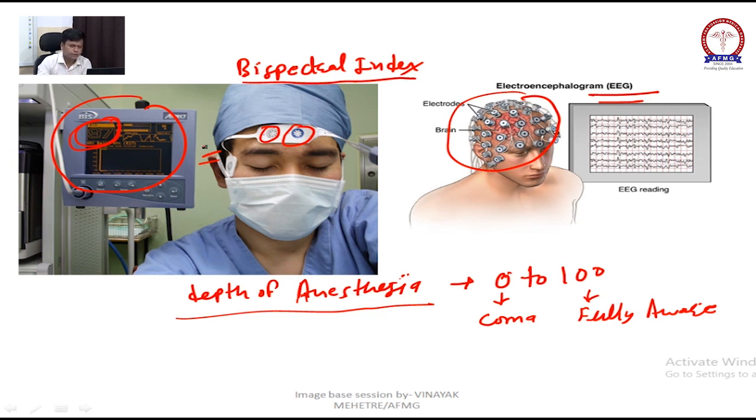Now the target BIS index intraoperatively, in the OT, is around 40 to 60. We need to maintain it in this range. And one more thing, BIS and EEG have the same principle. MCQ, they have the same principle.